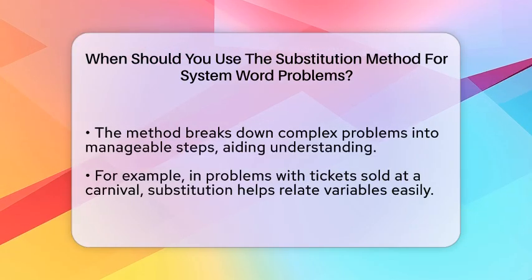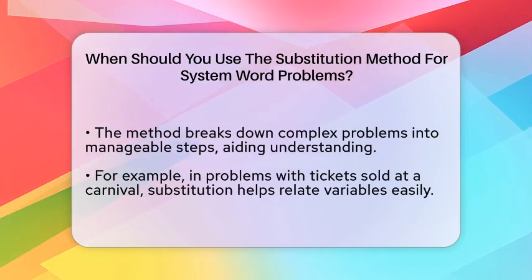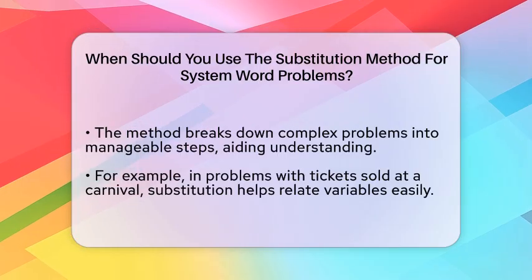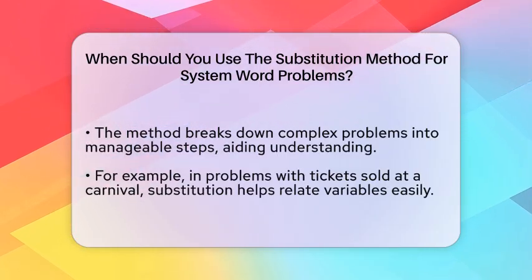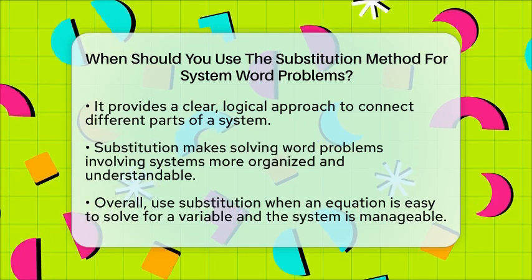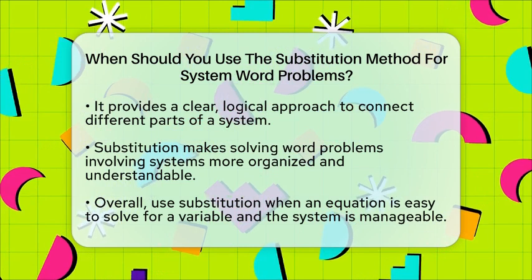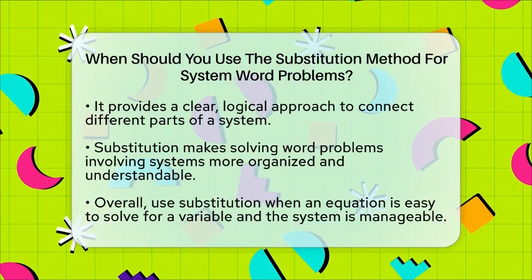For example, if a problem involves the number of adult and child tickets sold at a carnival, you can define variables for each. Then, by solving one equation for the number of adults in terms of children, you can substitute that into the revenue equation. This makes it easier to find the exact number of children and adults.